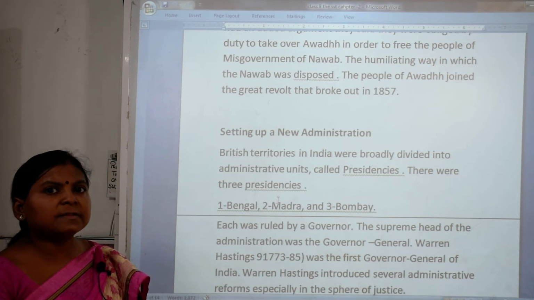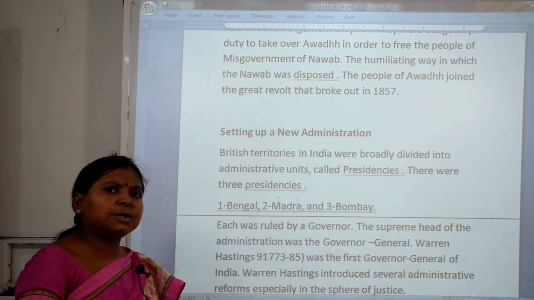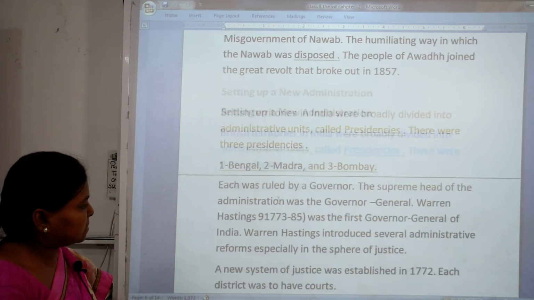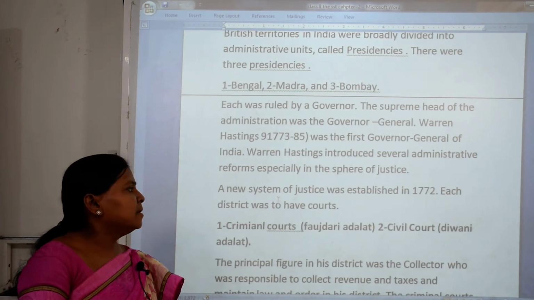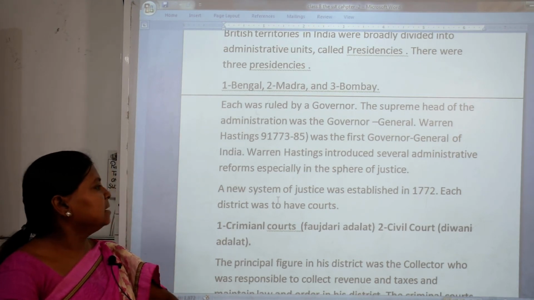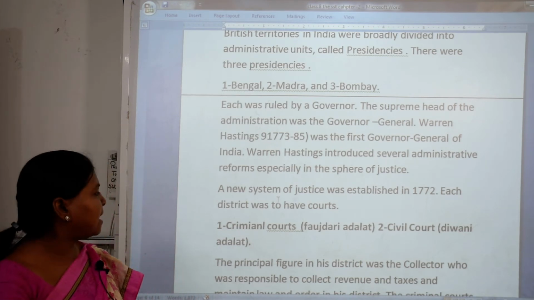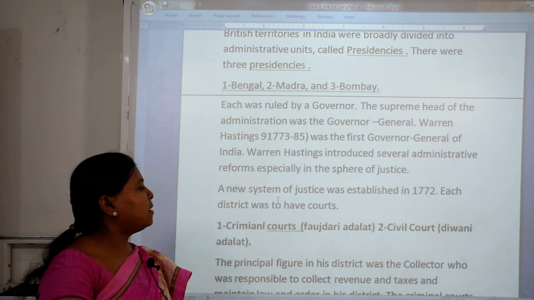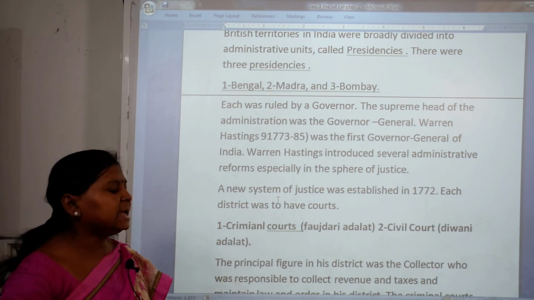What did he do when he was appointed in India? Warren Hastings introduced several new administrative reforms, especially in the sphere of justice. He made a new system of justice and established it in 1772, and each district had 2 courts. What type of courts were they? Criminal courts and civil courts. The criminal court is called Fauzdari Adalat, and the civil court is called Diwani Adalat.